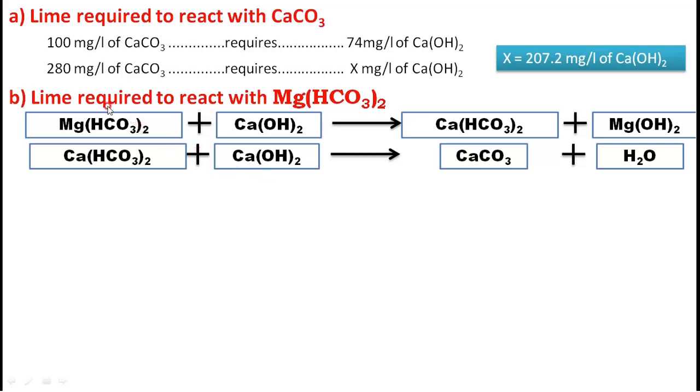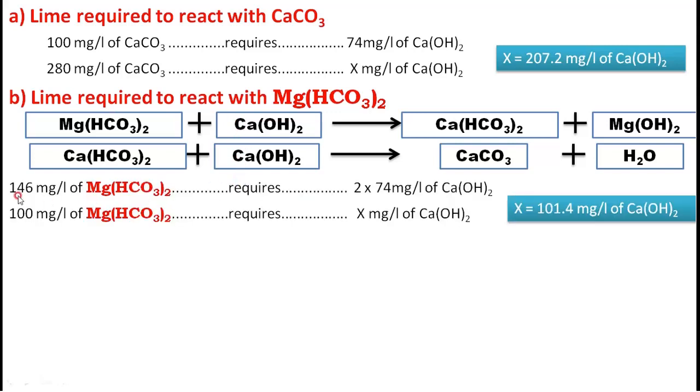So when Mg(HCO3)2 is there in the water, the lime requirement is 2 times. It is required in the first reaction and in the second reaction. Therefore whenever Mg(HCO3)2 comes, you need to take 2 times lime. Understood? Therefore 146 mg per liter of Mg(HCO3)2 requires 2 into 74 of lime. Then in water we have 100 mg per liter of this hardness. Therefore x equal to this.